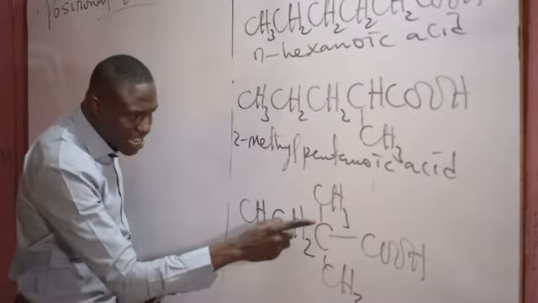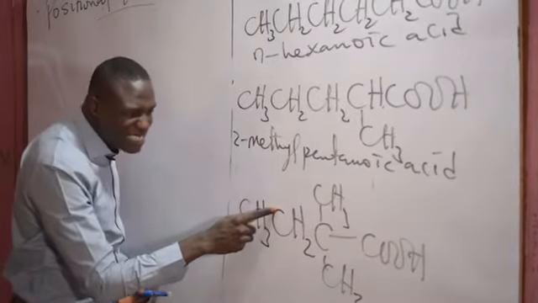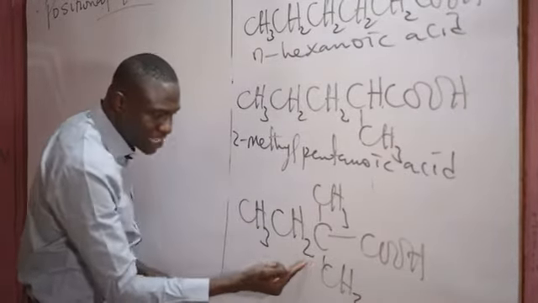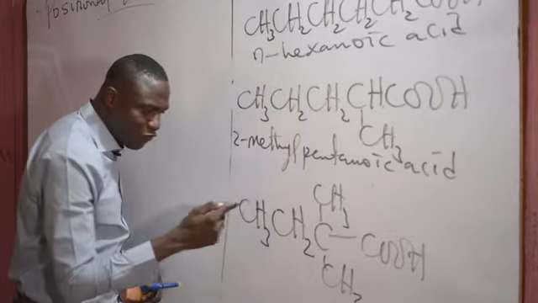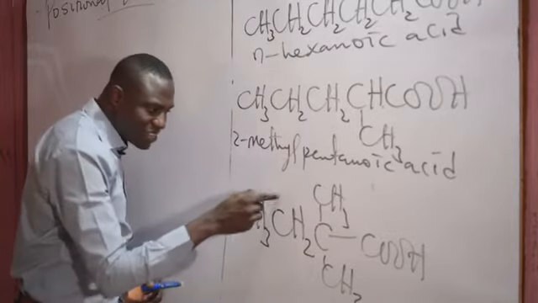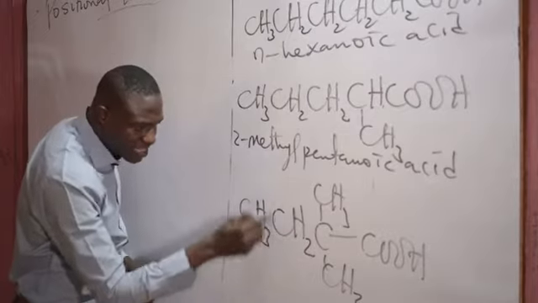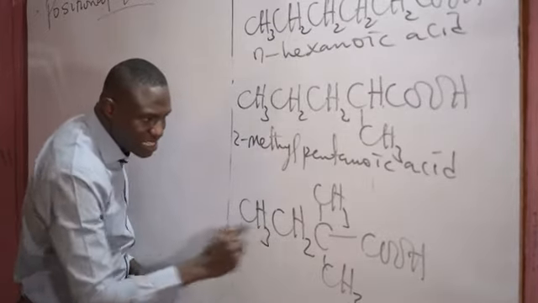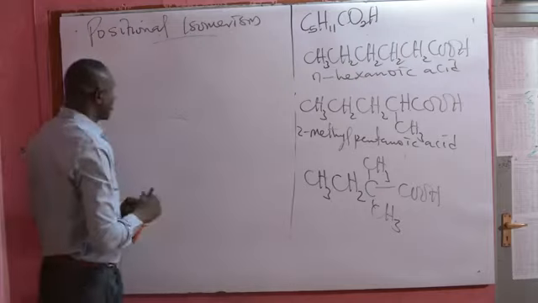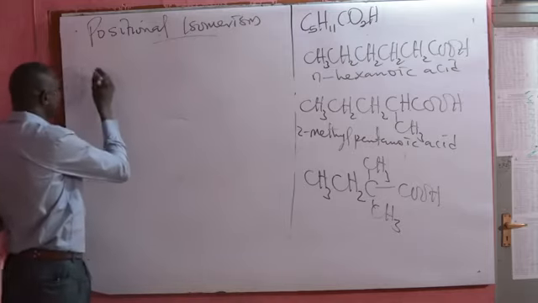Likewise here, we can have 2,3-dimethylbutanoic acid as a positional isomer to this. We can have 3,3, when the two methyl groups are attached to this third carbon, 3,3-dimethylbutanoic acid. That's what we mean by positional. But let's look at other examples.